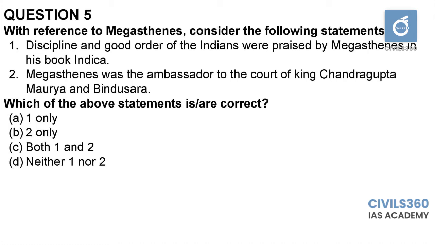First statement is correct. A major observation made by Megasthenes in his book Indica was that Indians were having high moral values. And also he mentioned that there is no slavery present in India during that period, although that was proven incorrect by other researchers. His book says that there was no slavery during that period. So fifth question, first statement is correct, second statement is incorrect. So for question 5, option A is the answer.